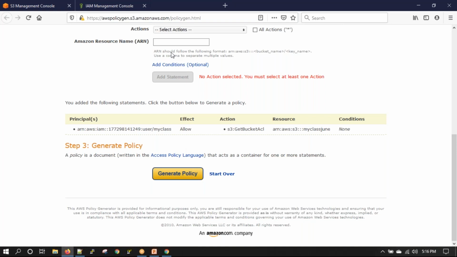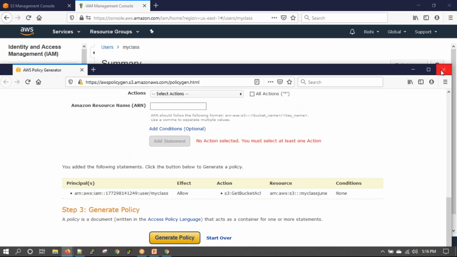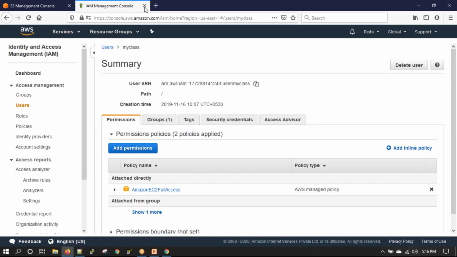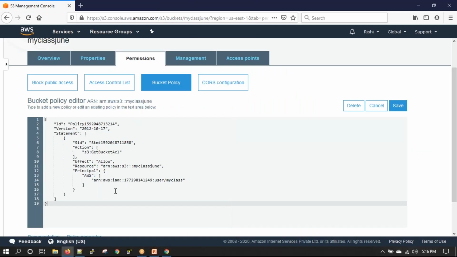Just to give you an idea of how a policy can be created. This is an S3 bucket policy, generally used to fine-tune the permission levels for IAM users, for other users also. It has tons of options where you can say where a condition matches a specific IP. So deny anything that is coming from that IP, or deny anything that is coming from, say, this AWS account. So it has tons of different options that can be set up.